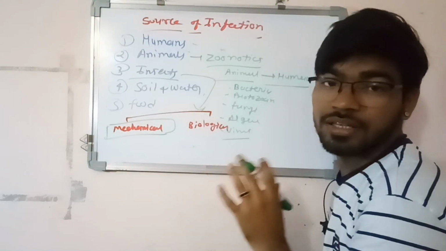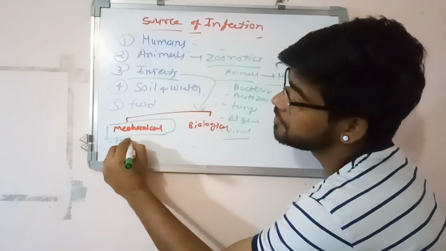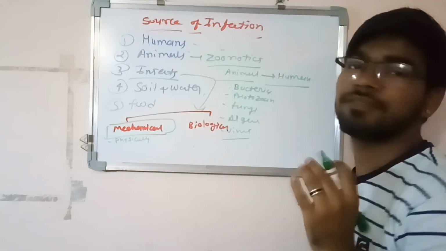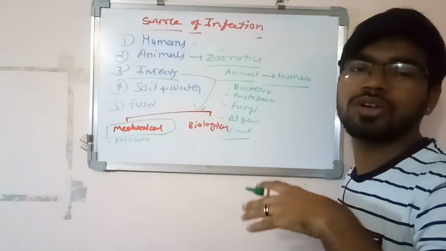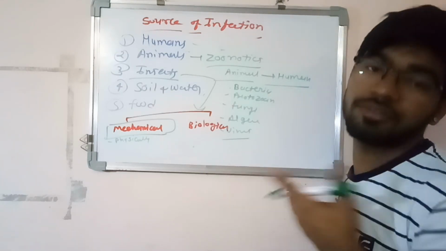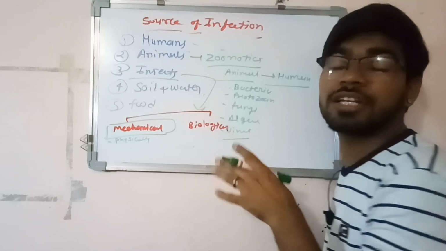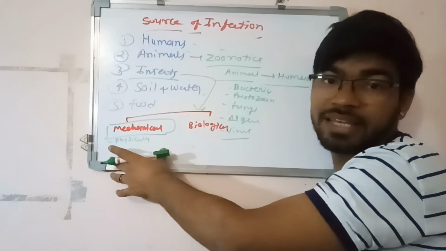It is a type of carrier where insects physically carry the organism, like a fly. A fly gets the organism on its legs when it touches contaminated food. Physically they get the organism, not biologically. It is not harbored inside their body. So it is called a mechanical carrier.